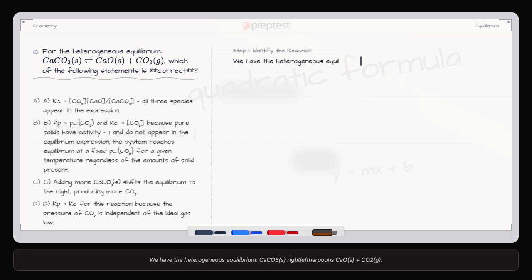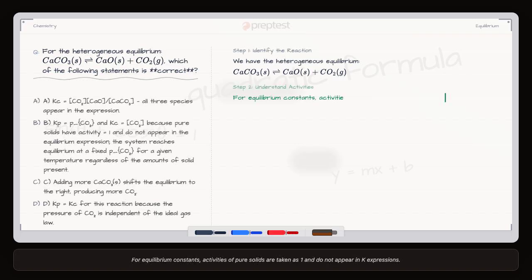We have the heterogeneous equilibrium: CaCO3(s) ⇌ CaO(s) + CO2(g). For equilibrium constants, activities of pure solids are taken as 1 and do not appear in K expressions.